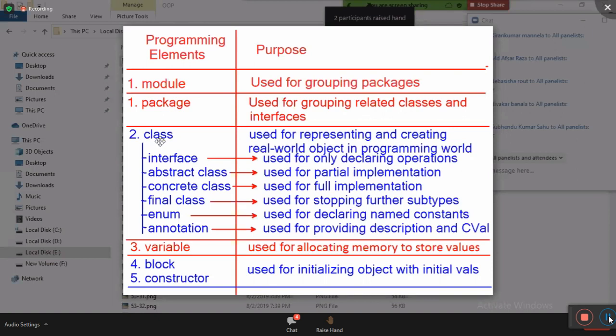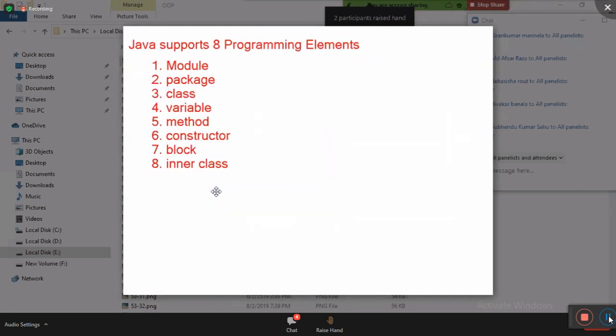Under class we have again 7 types of classes: interface, abstract class, concrete class, final class, enum, annotation, and record. From Java 14 onwards, we have one more new type of class called record. There are 7 types of classes. The purpose of these 7 types of classes we'll discuss in the coming classes. At this minute, I'm not going to talk about all those things.